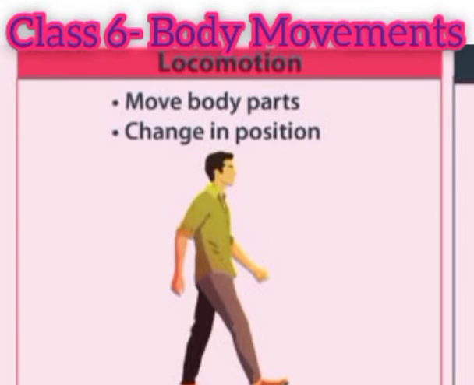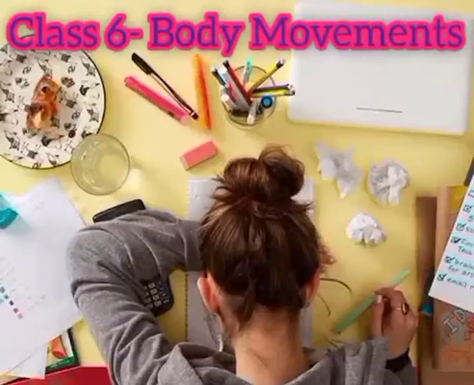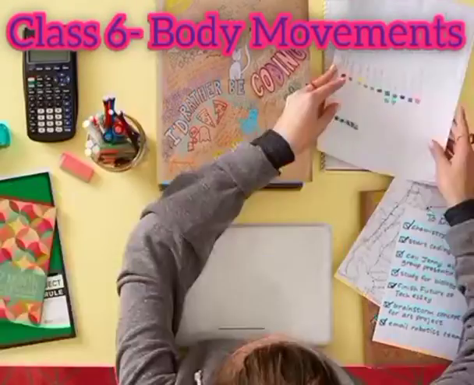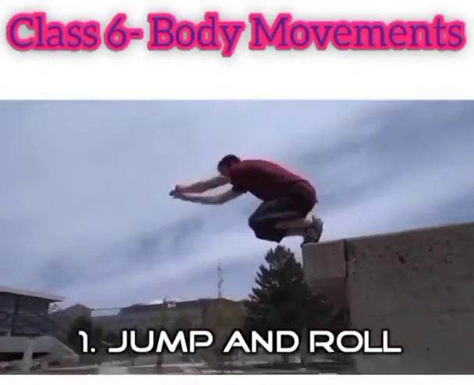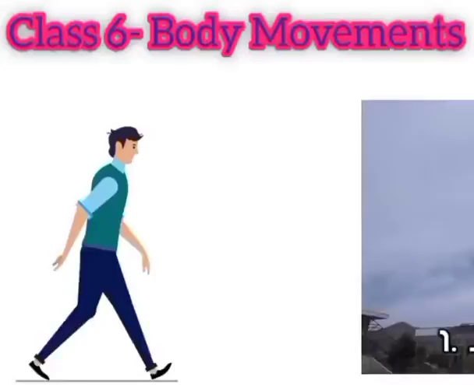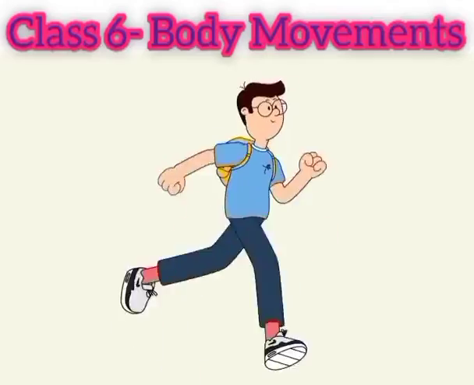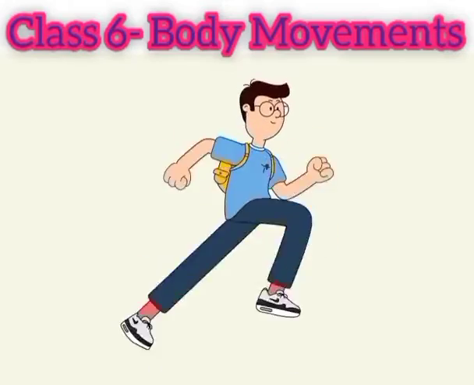Now, when we talk about human beings or animals, they show locomotion, that is, moving their body parts, causing a change in position of the entire organism. Let's say if you're sitting at one place and writing or studying or doing some work, it will not be considered locomotion. This is only movement. But if you're jumping from one place to the other, or walking or running, that is causing a change in the position of the entire organism, so it will be considered locomotion.